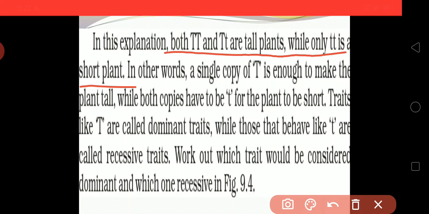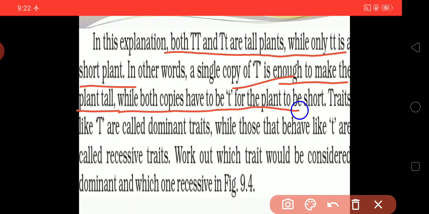So in other words, a single copy of capital T, just as we have discussed, is enough to make the plant tall. For making a plant tall, a single copy of capital T is necessary. While if both copies are small t, the plant is considered short.